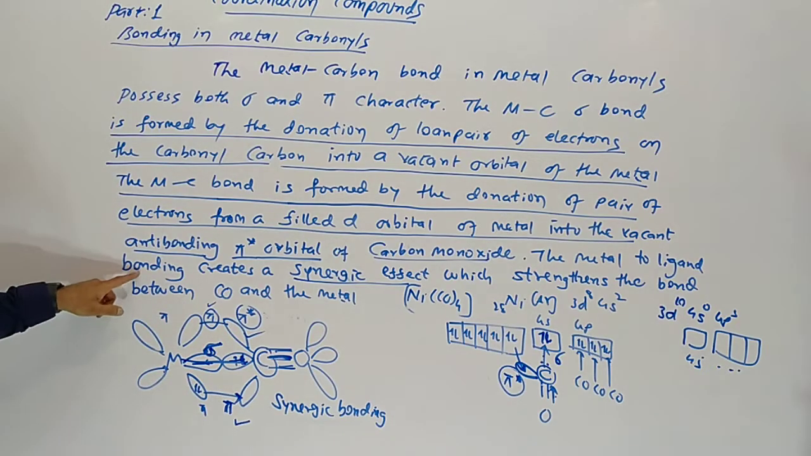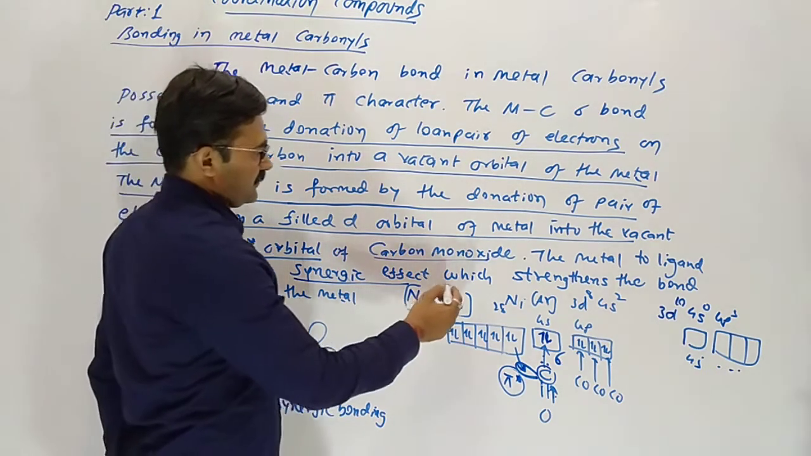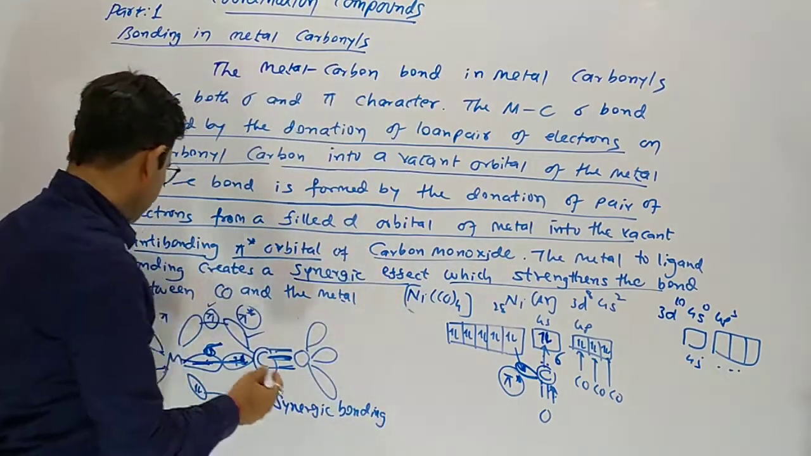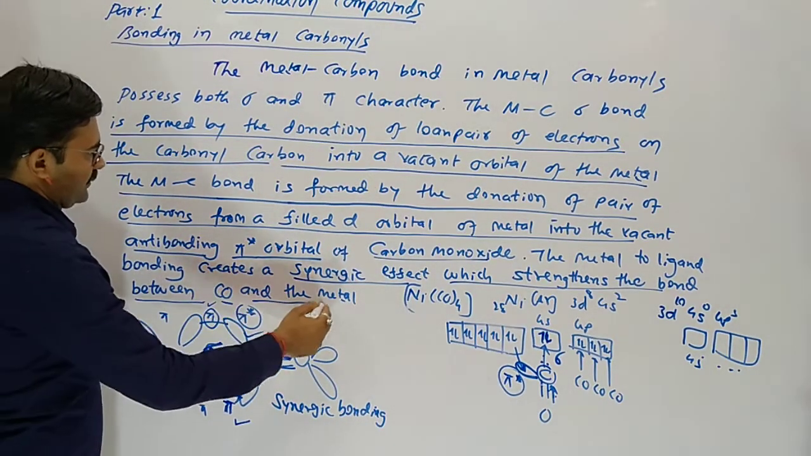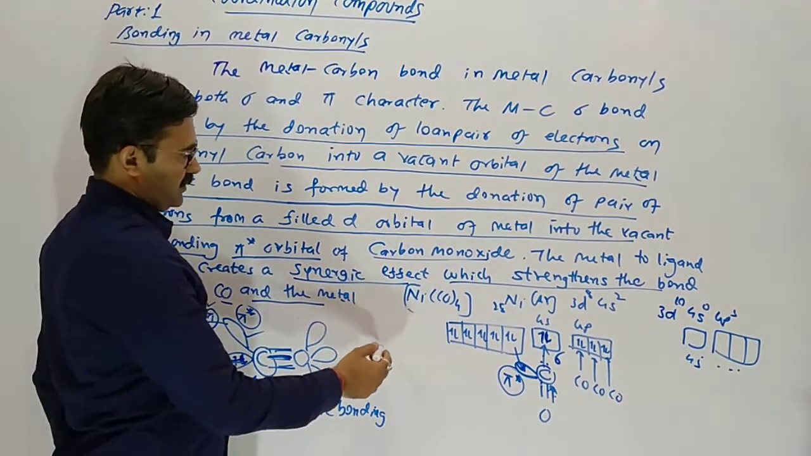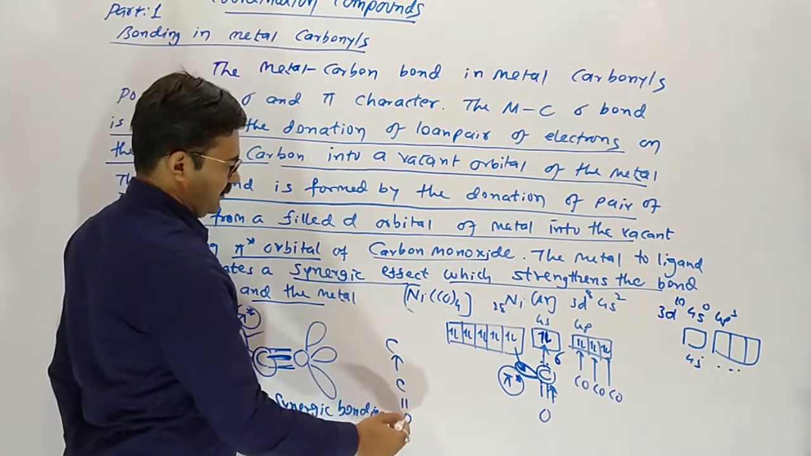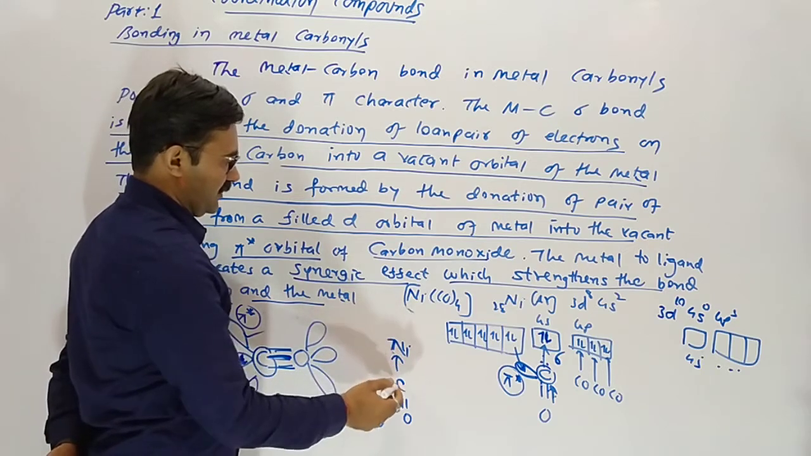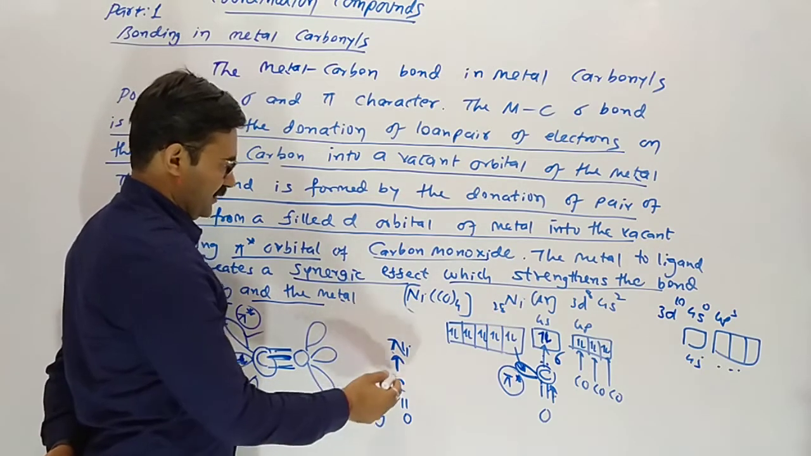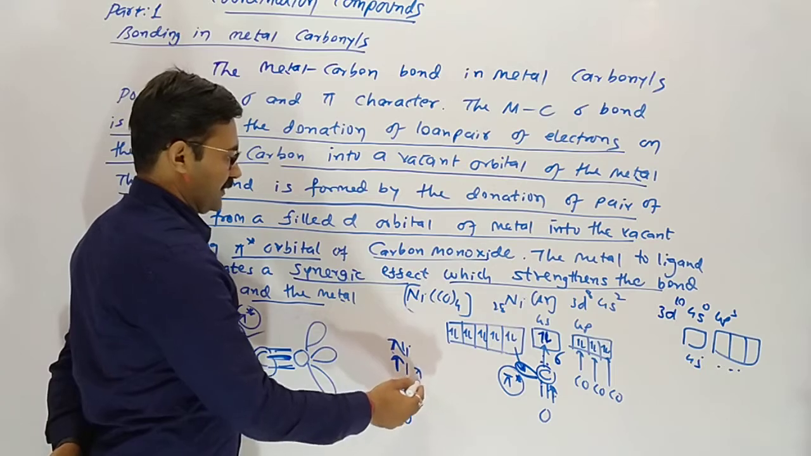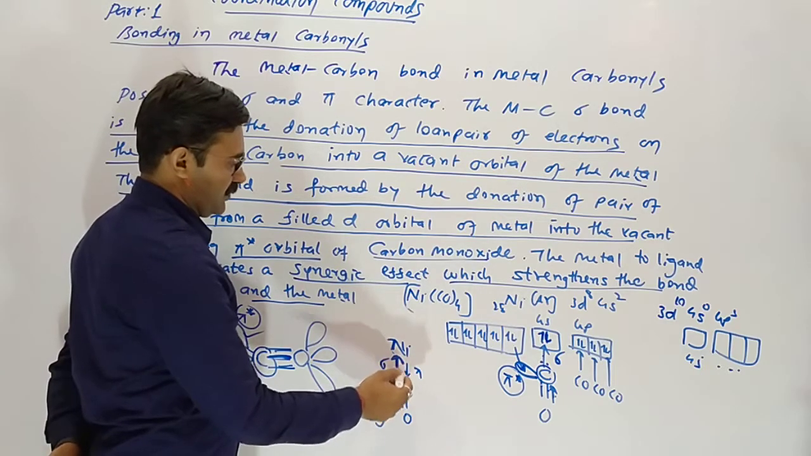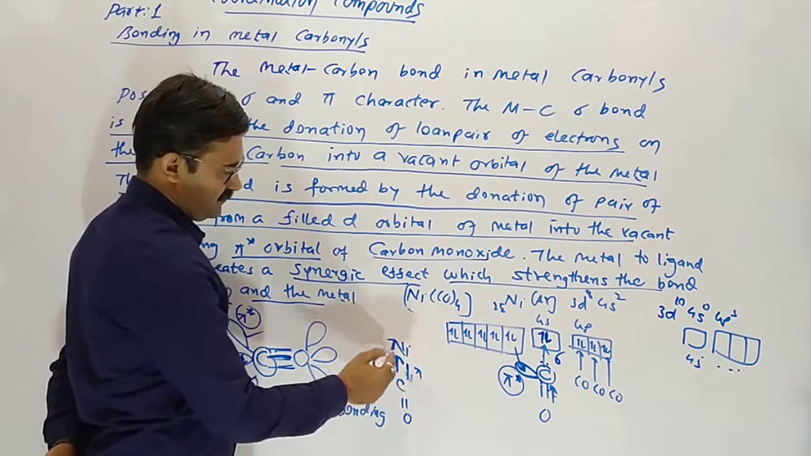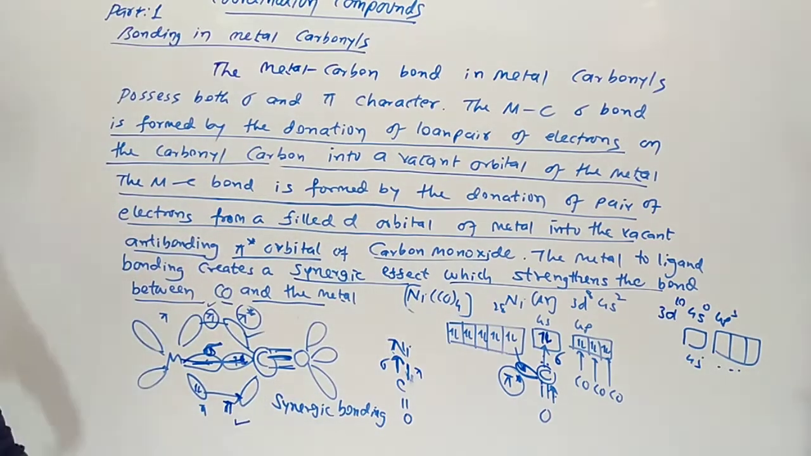The metal to ligand bonding creates a synergic effect which strengthens the bond between carbonyl and metal. This is often asked: in carbonyl compounds, the metal-carbon bond has a dual character of sigma bond and pi bond. So this bond is very strong, and that effect is called a synergic effect.